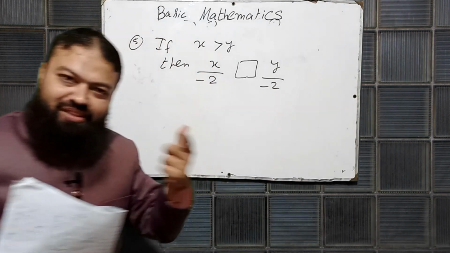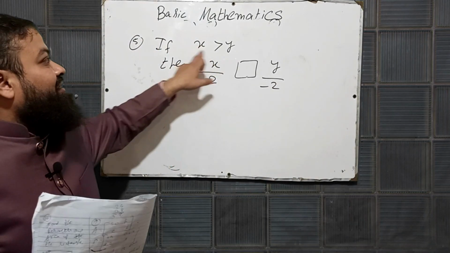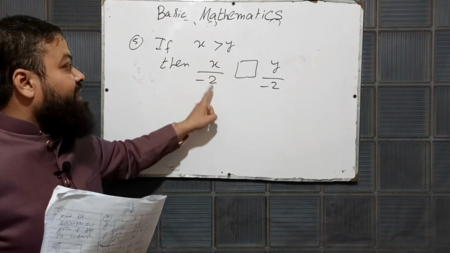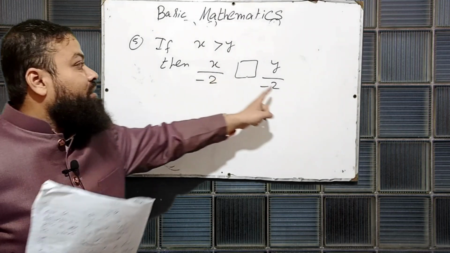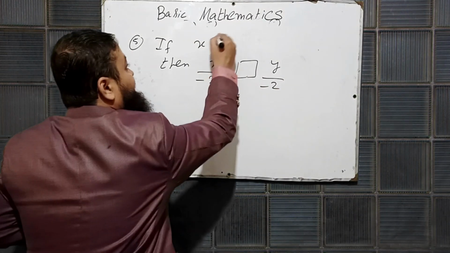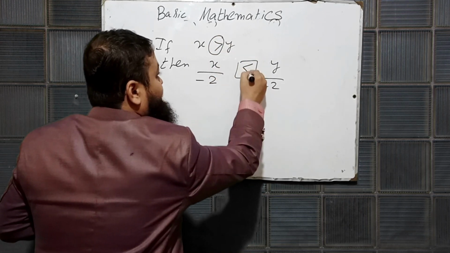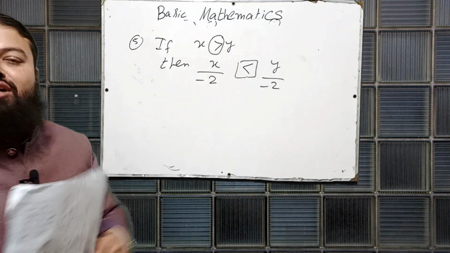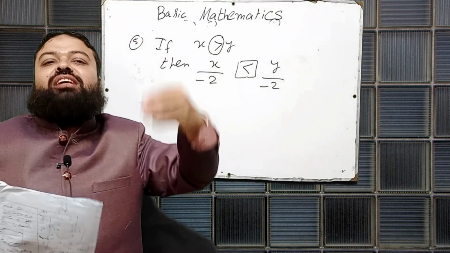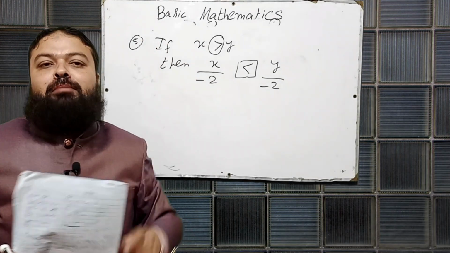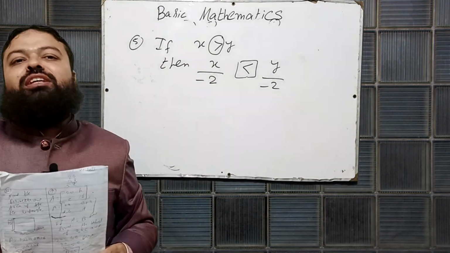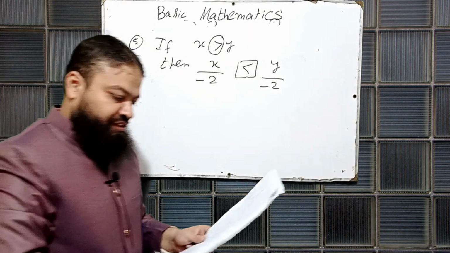In the last question we discussed this rule, x is greater than y. If we divide x and y by -2 on both sides, this sign will be changed like this. A very important MCQ for all the papers, for all the exams and for all the subjects, because mathematics is compulsory for every paper.